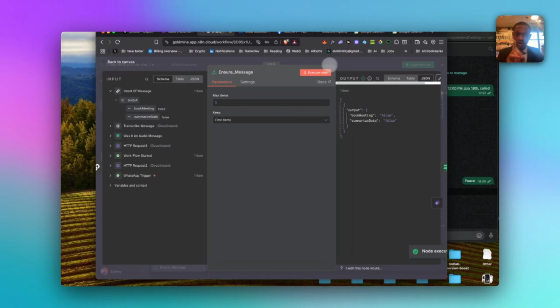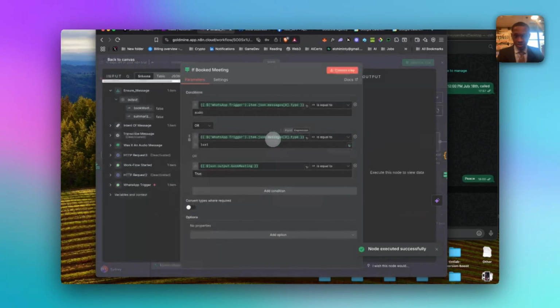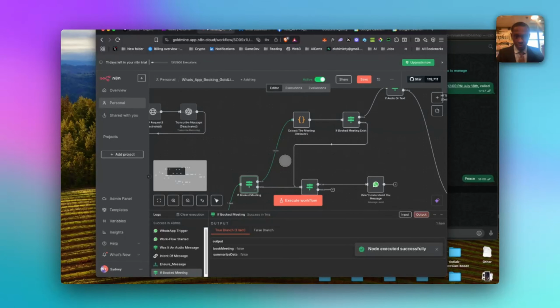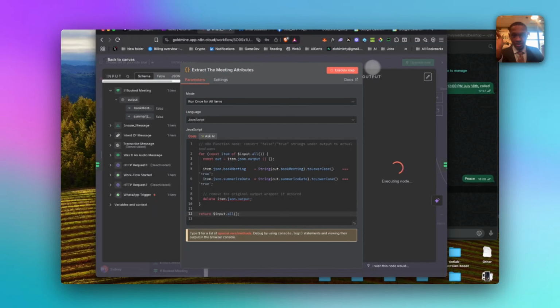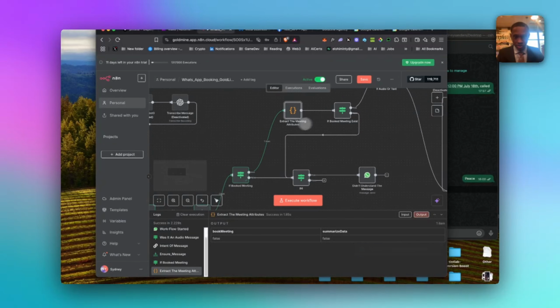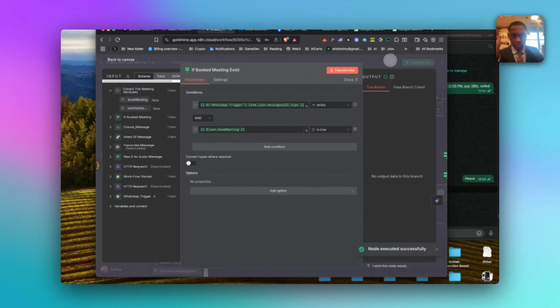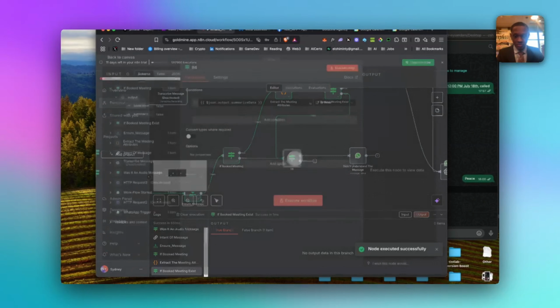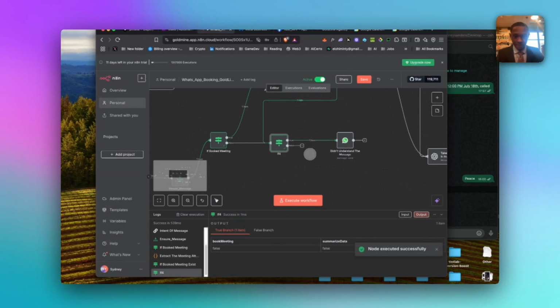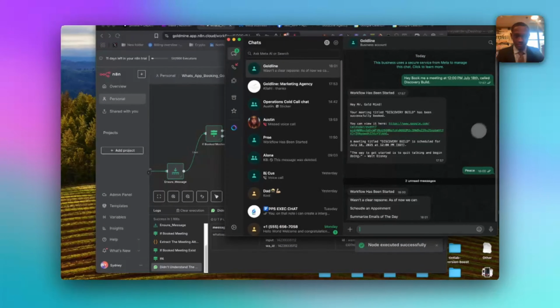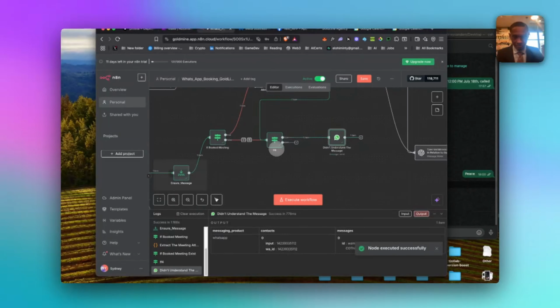Ensures only one output, false. Since book meeting is false, tracks it, and I will share this below. So false. The book meeting says book meeting is false, so it's a false branch. Since it's a false branch, it does this, and then it wasn't clear, right?